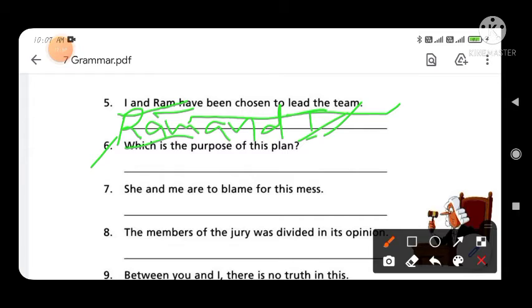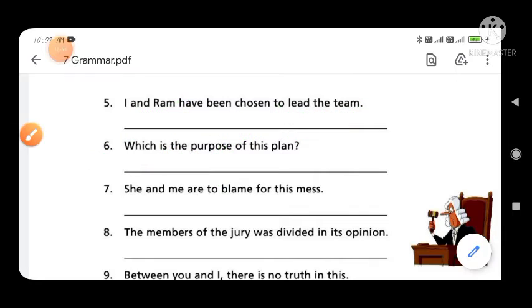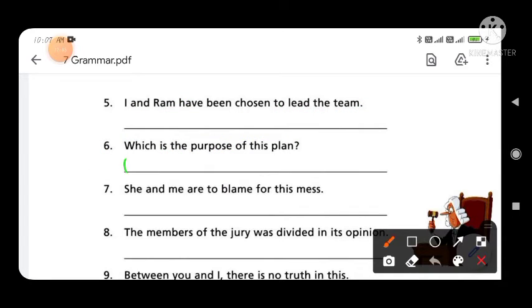Now 6 is, "Which is the purpose of this plan?" So in place of which you have to write down what. Okay, "What is the purpose of this plan?" You have to write down what in place of which.